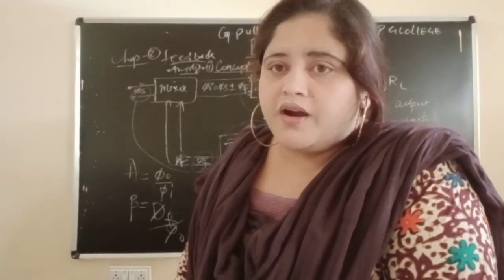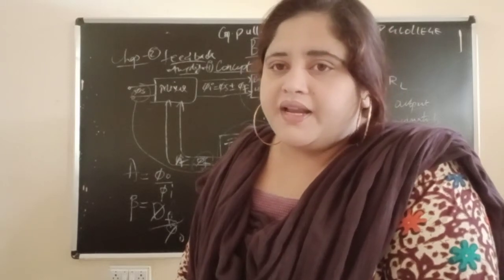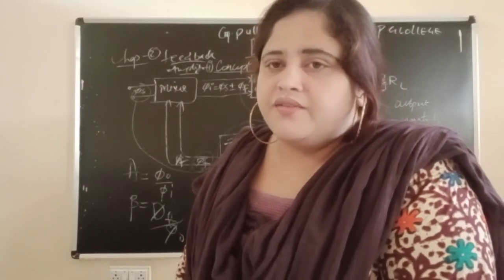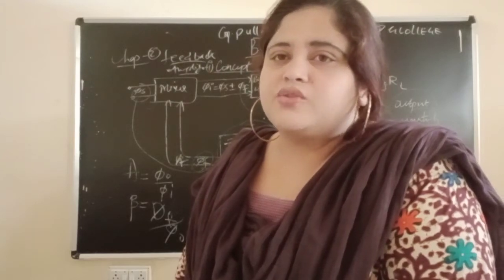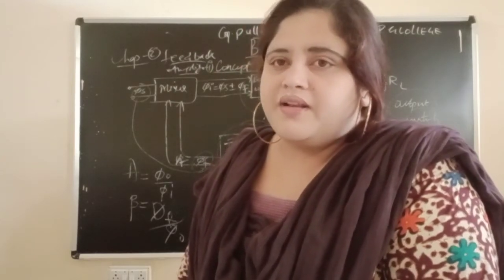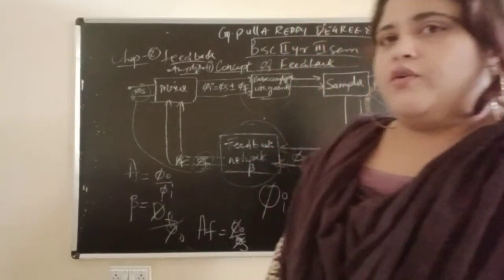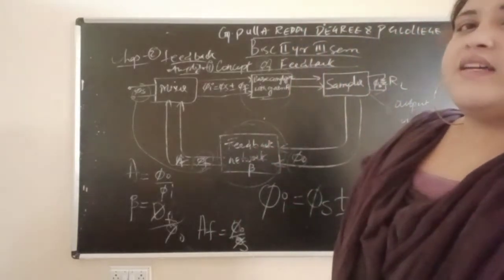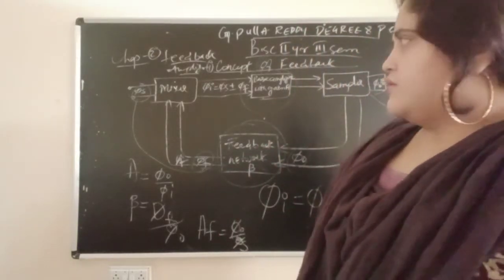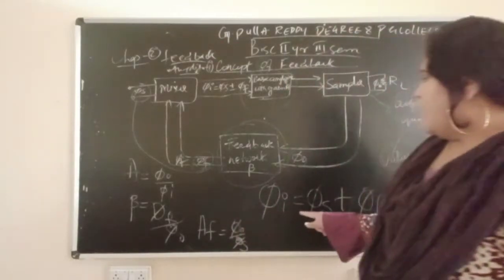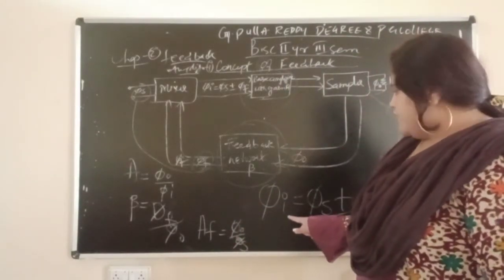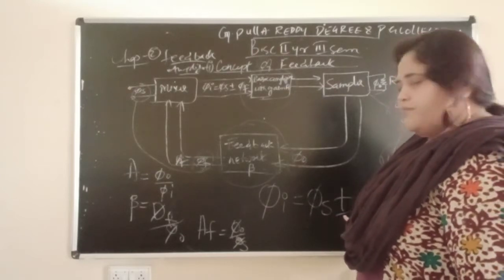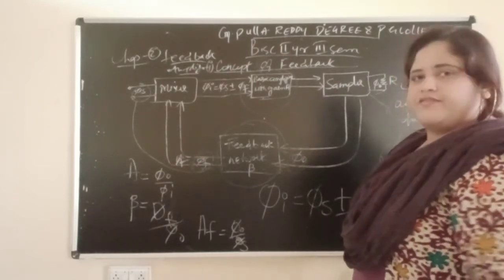The mixer will combine the fraction of the output with the external signal source, and it will give phi I. Phi I is nothing but phi s plus or minus phi f.